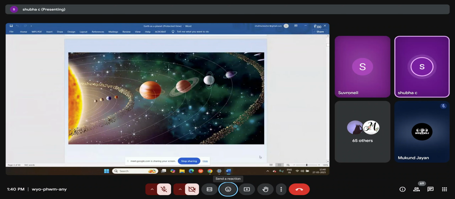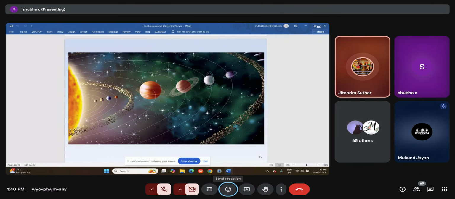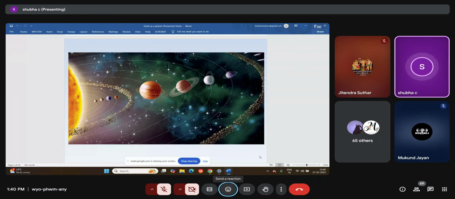Okay. So when we talk about why Earth looks blue and the sky looks blue, do you think the sky is really blue? No, ma'am. Because of the reflection of the water, it looks blue. Yes. So you know that there is VIBGYOR, different colors, right?